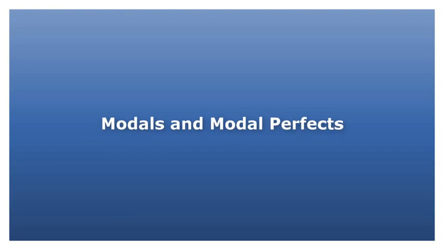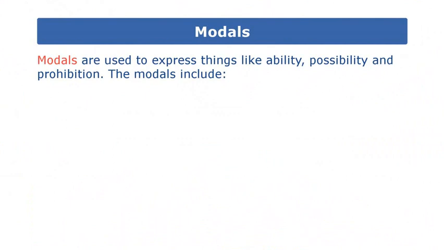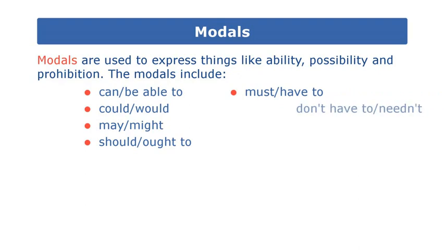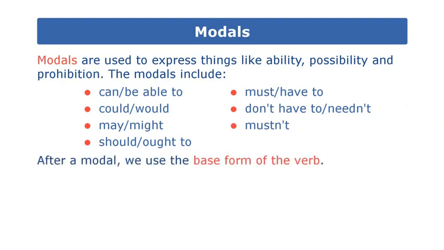Modals and modal perfects. Modals are used to express things like ability, possibility and prohibition. The modals include can, be able to, could, would, may, might, should, ought to, must, have to, don't have to, needn't, mustn't. After a modal, we use the base form of the verb.